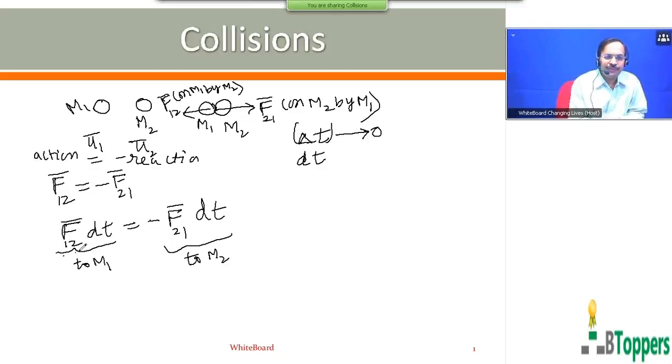The impulse gives you the change in the linear momentum. The impulse of the resultant external force on a particle gives you the change in momentum of the particle.